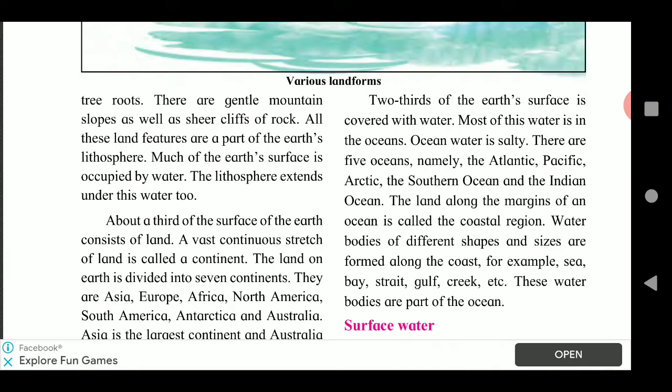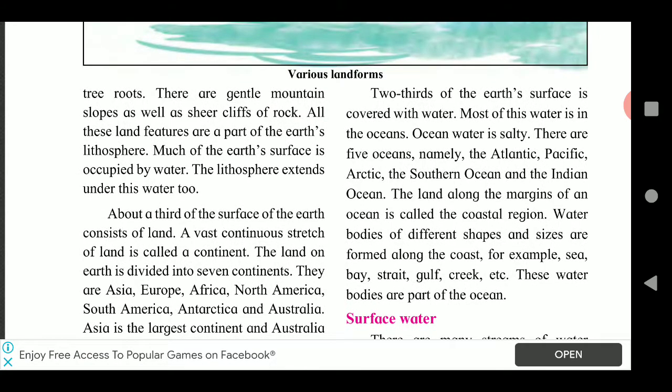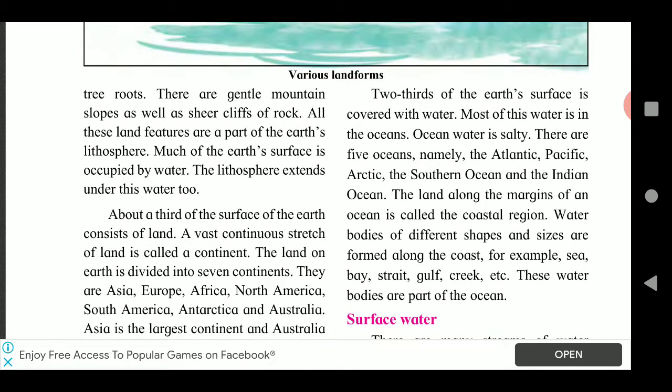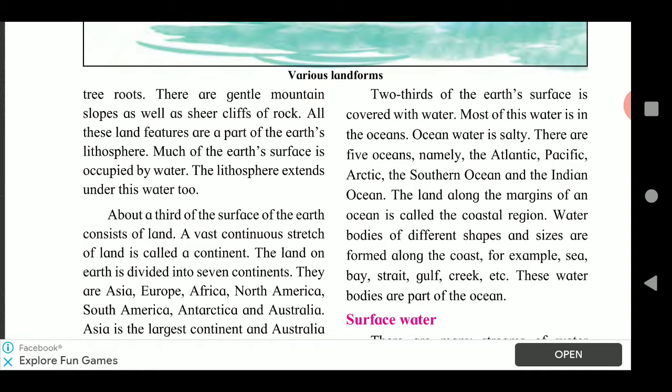They are Asia, Europe, Africa, North America, South America, Antarctica and Australia. And Asia is the largest continent and Australia is the smallest continent.